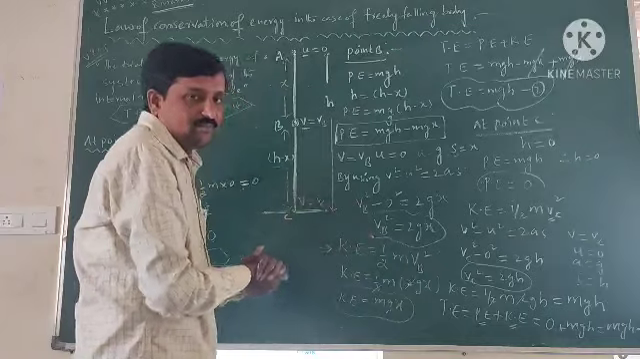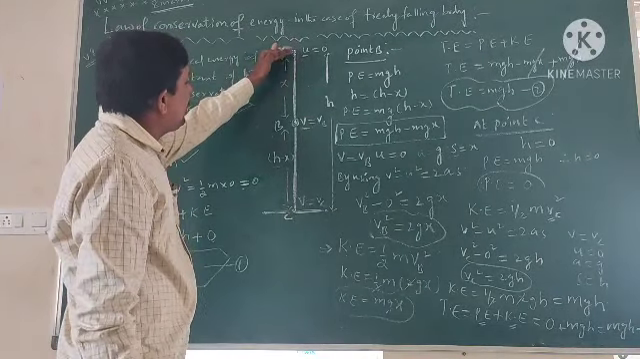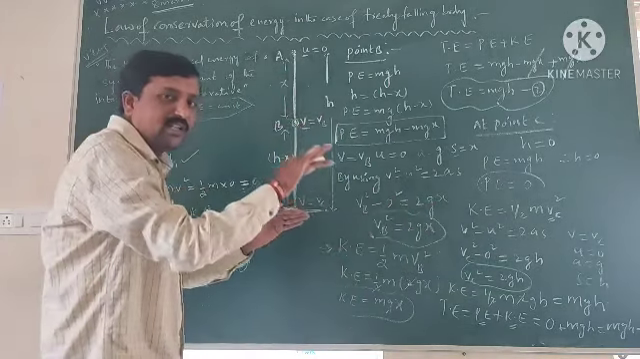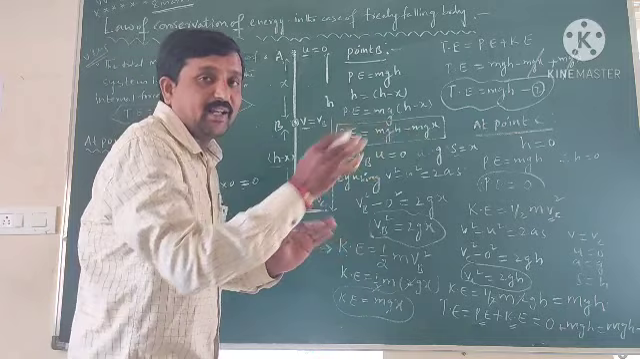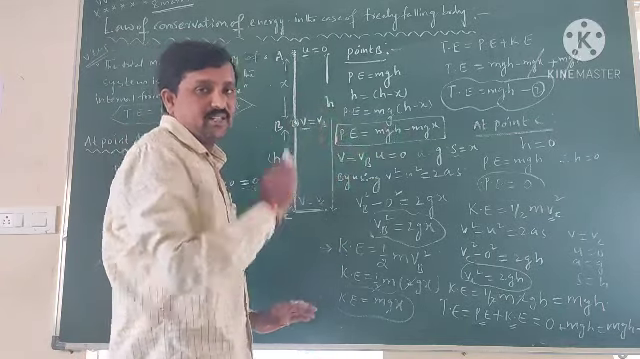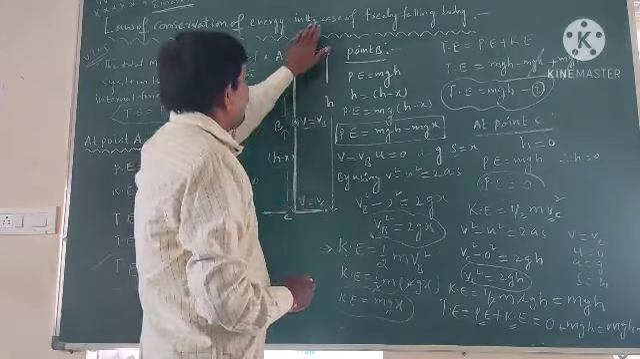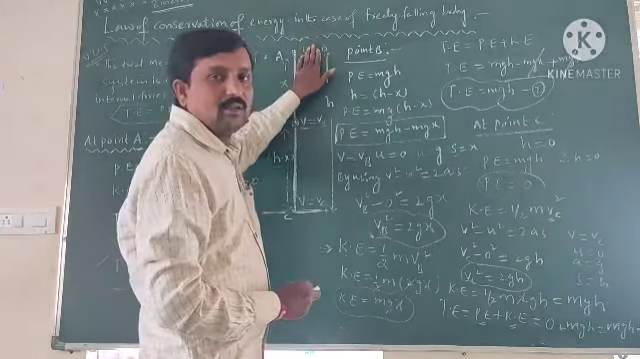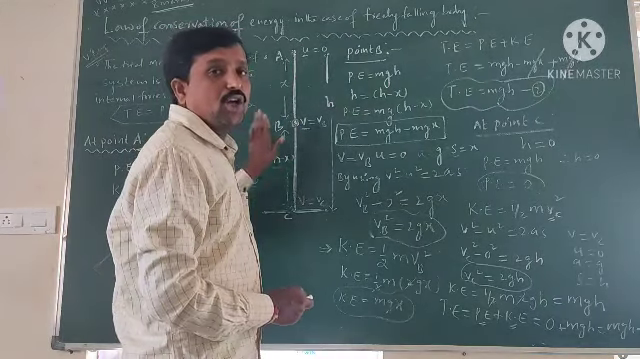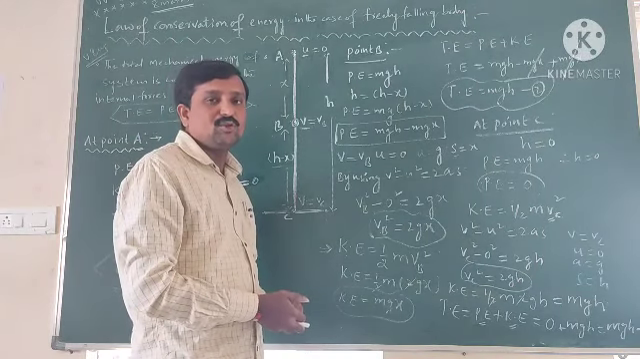So what we observe, in the case of a freely falling body, the potential energy is converted into kinetic energy. The total energy remains constant at all points. So the freely falling body obeys the law of conservation of mechanical energy. Okay, thank you. One of the most important ones.